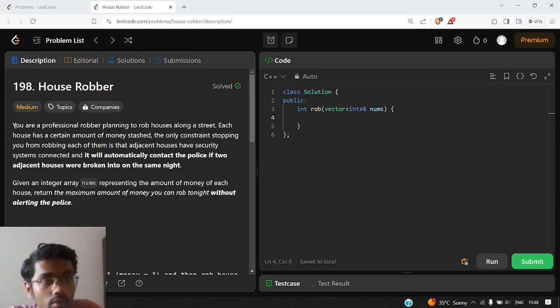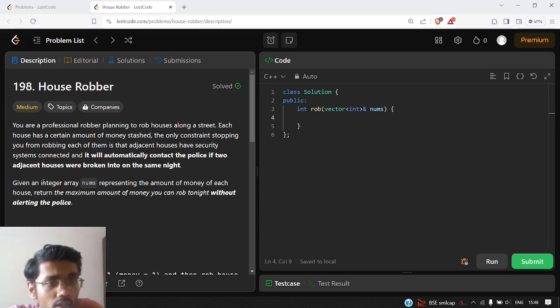In this question, you are a professional robber planning to rob houses along a street. Each house has a certain amount of money stashed. The only constraint stopping you from robbing each of them is that adjacent houses have security systems connected, and it will automatically contact the police if two adjacent houses were broken into on the same night.